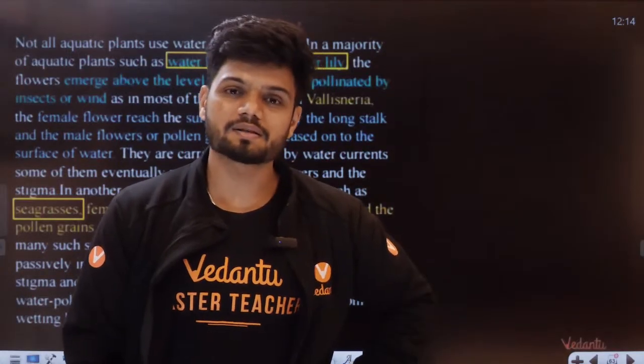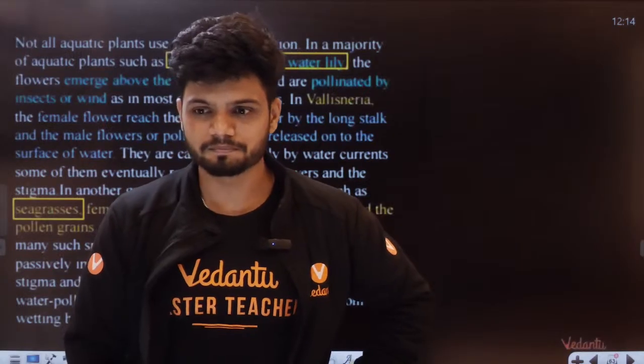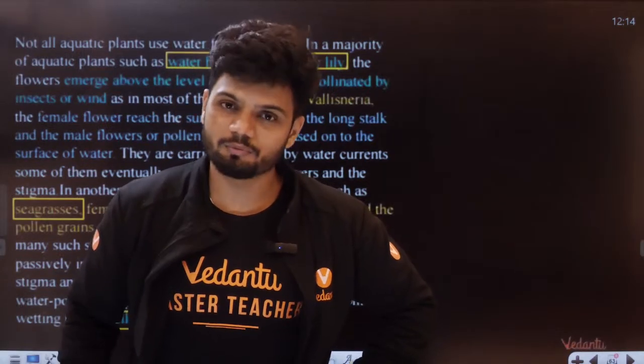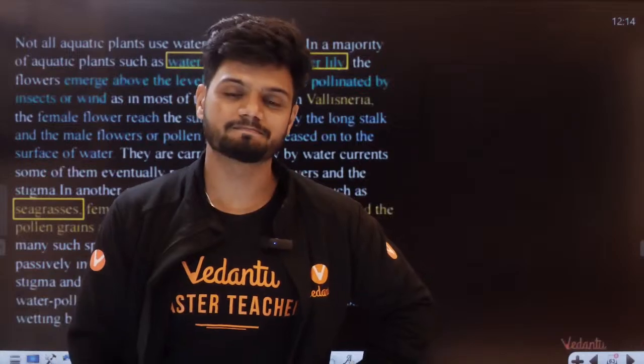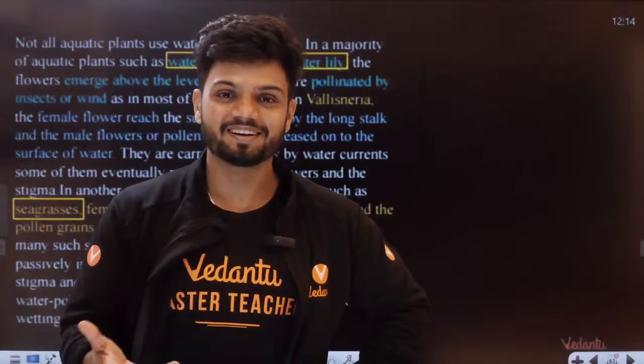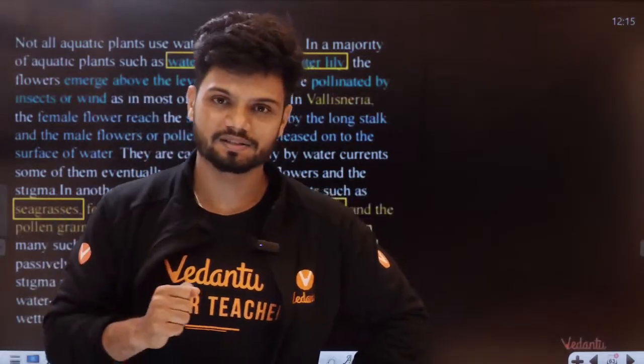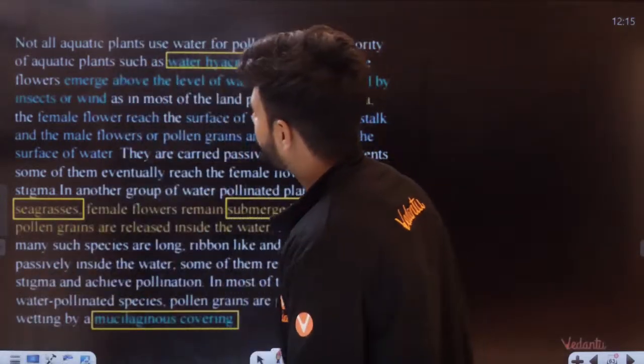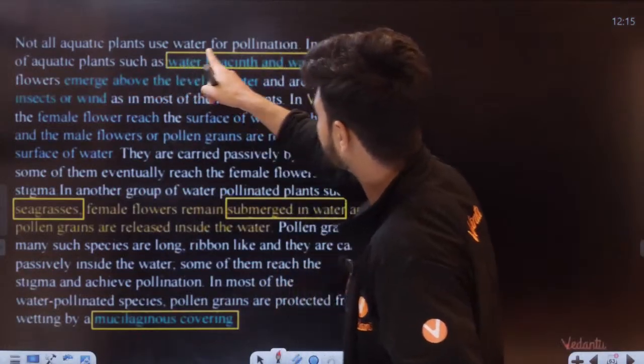Okay. I'll tell you one more example that is given on the board right now. There are certain plants which are present in water, but they do not do water pollination. They do not do pollination with the help of water. There are two mentals like this on the board now. Mentals. I'll show you. Not all aquatic plants use water for pollination.